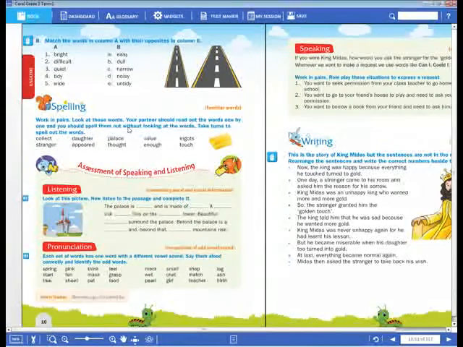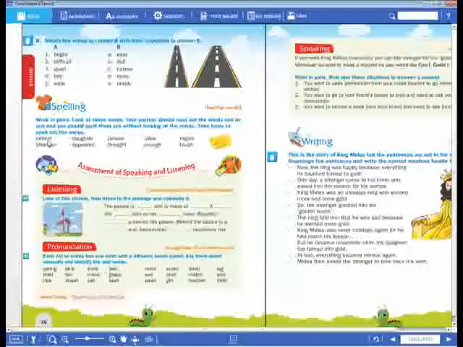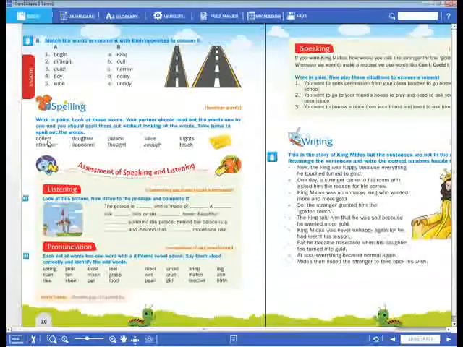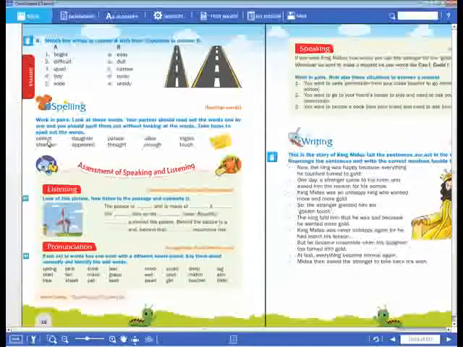Work in pairs. Look at these words. Your partner should read out the words one by one and you should spell them out without looking at the words. Take turns to spell out the words. How do you spell these words? What is this word? C-O-L-L-E-C-T. How do you read this word, dear children? Collect. Okay.